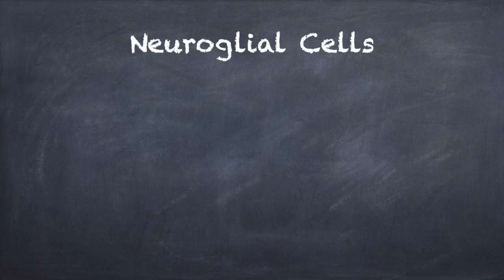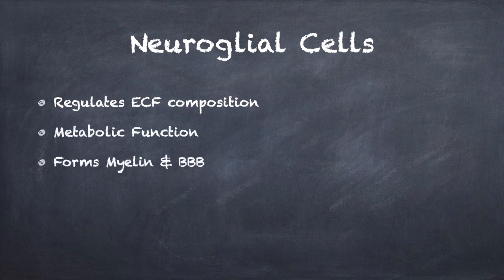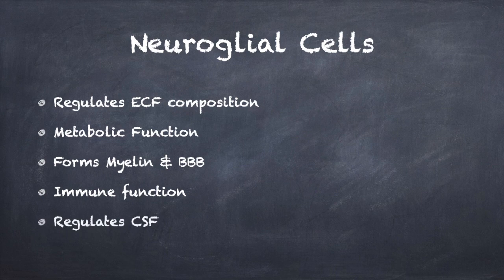As we have discussed earlier, the other group of cells in the nervous system apart from the neurons are the neuroglial cells. These cells help to regulate the extracellular fluid composition, sustain the neurons metabolically, form the myelin sheath and the blood-brain barrier, provide immune functions, regulate cerebrospinal fluid, and so on.